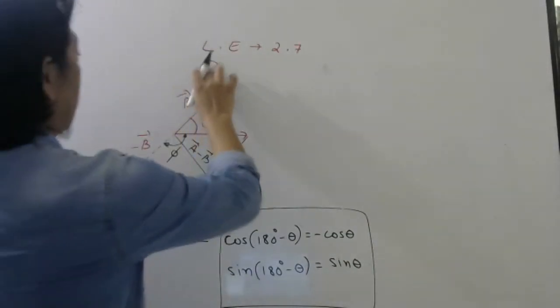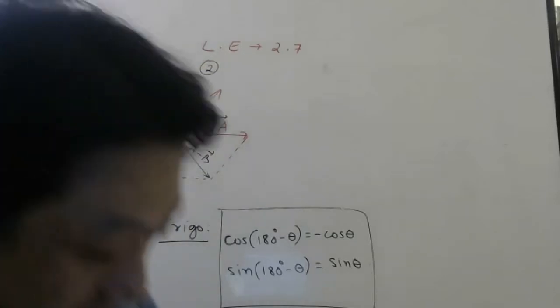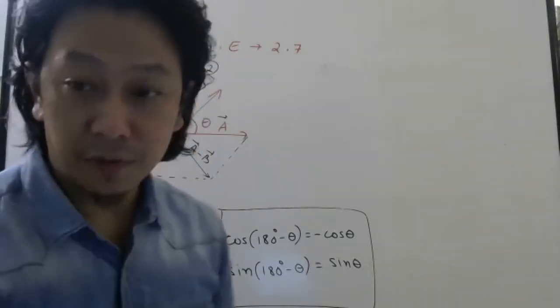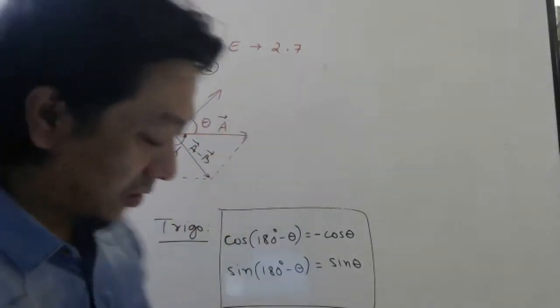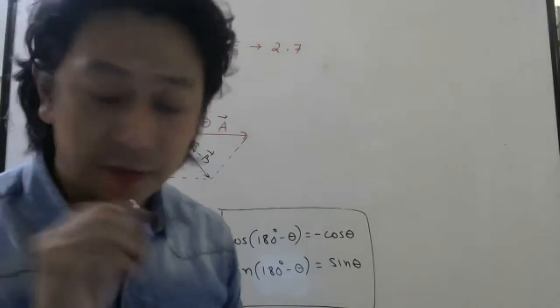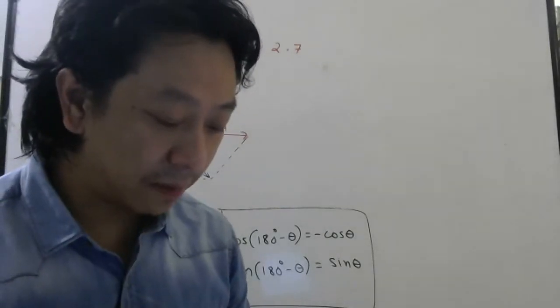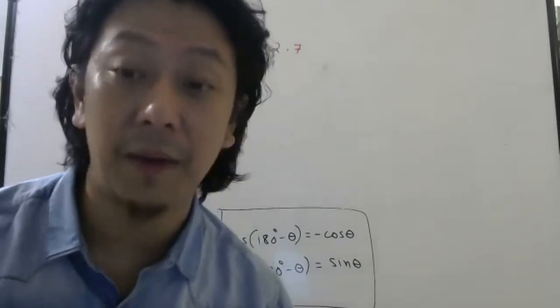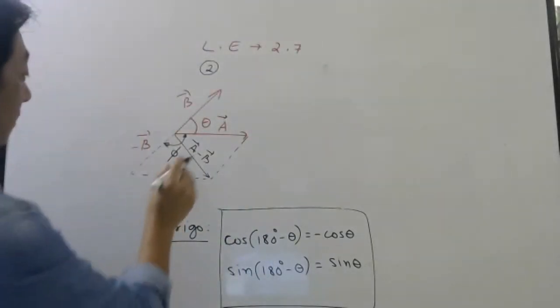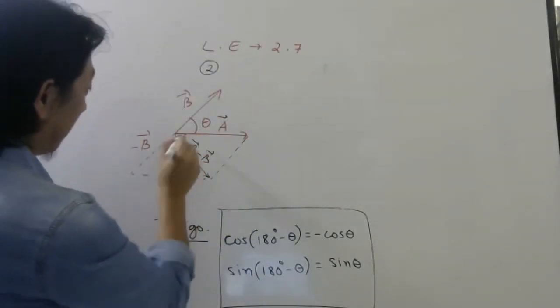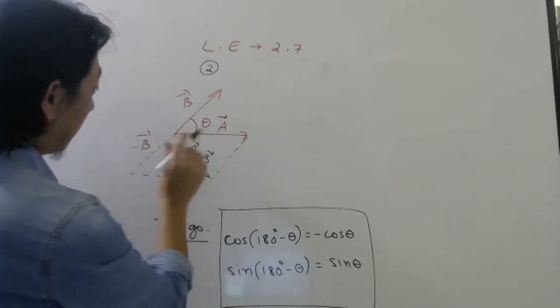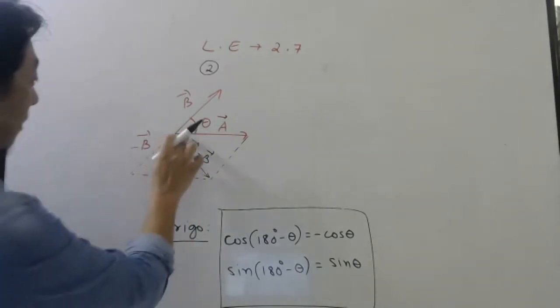Okay, question number 2, you see. It says, in the above question, find the angle alpha made by vector A bar minus B bar with A bar. So this alpha. Now let us write this as theta.